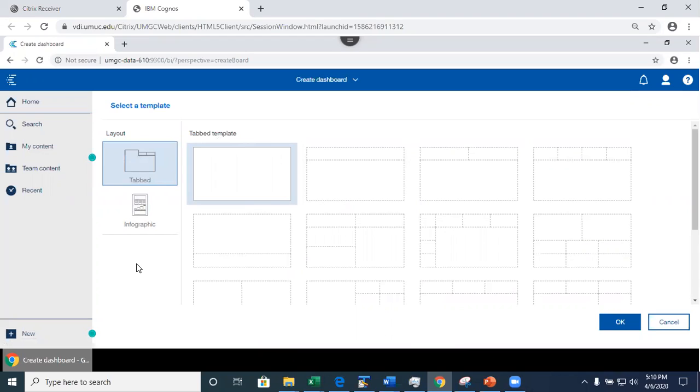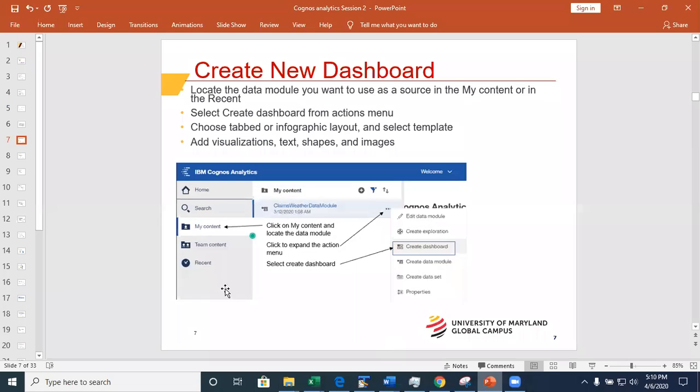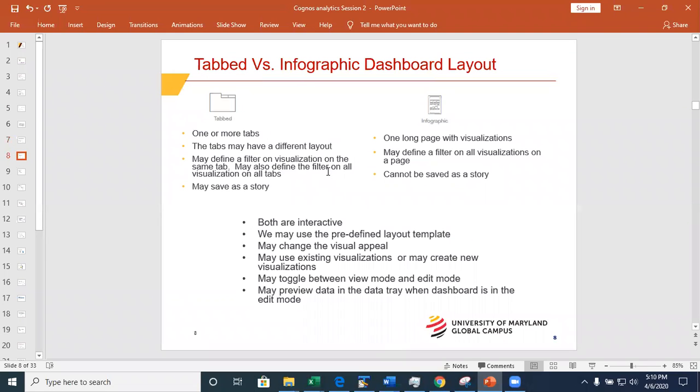And also, I may apply the filter to all tabs, or I may apply a filter to a single tab. Infographic, instead of tabs, I'm going to have all visualizations on the same page, and I cannot apply the filter to a subset of visualizations. It's either all or none, right? And what I did was I spelled out the differences for you in here. And here are the similarities. Both are interactive, and you may use the predefined layout templates that I'm about to show. You may reuse visualizations, create new ones, you may add text, and etc.